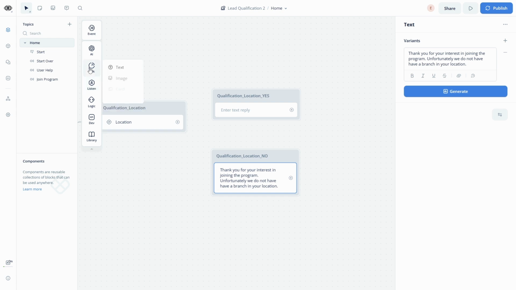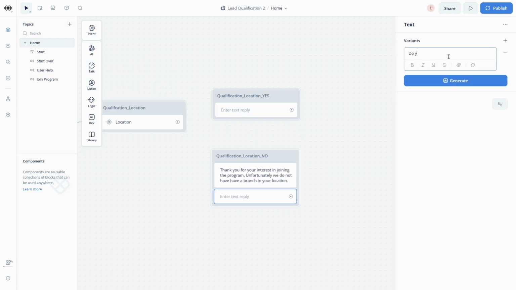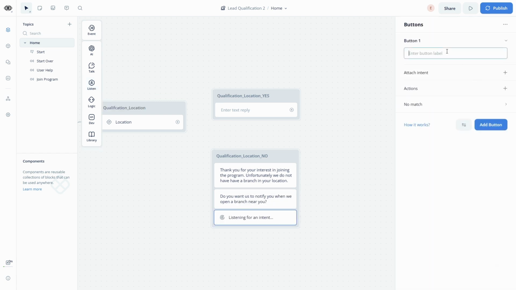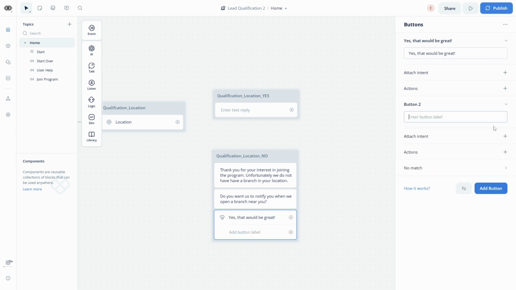So we can add a text: Do you want us to notify you when we open a branch near you? And then let's add 2 buttons. First button would say, yes, that would be great. And another button, no, thank you.